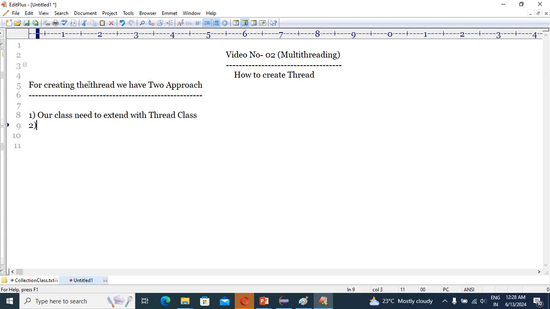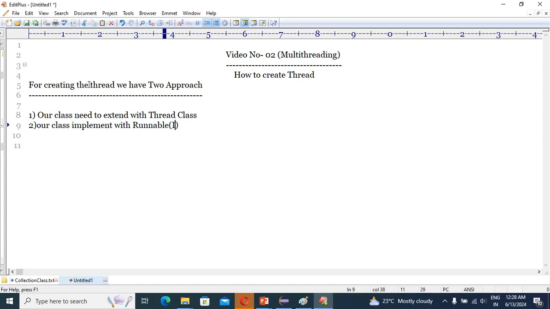And second, our class implements the Runnable interface, right?